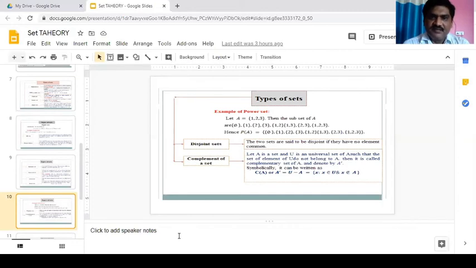Complement of a set. Let A be a set and U be the universal set of A, such that the set of elements of U do not belong to A. Then it is called the complementary set of A and denoted by A dash. Symbolically, it can be written as A dash is equal to {x such that x belongs to U and x does not belong to A}.